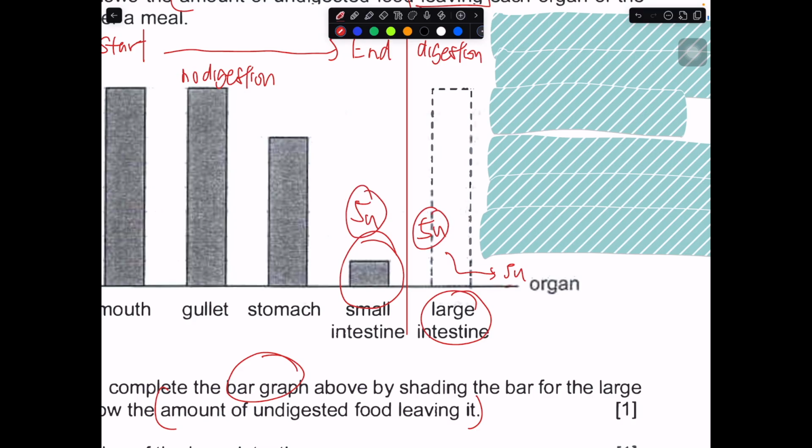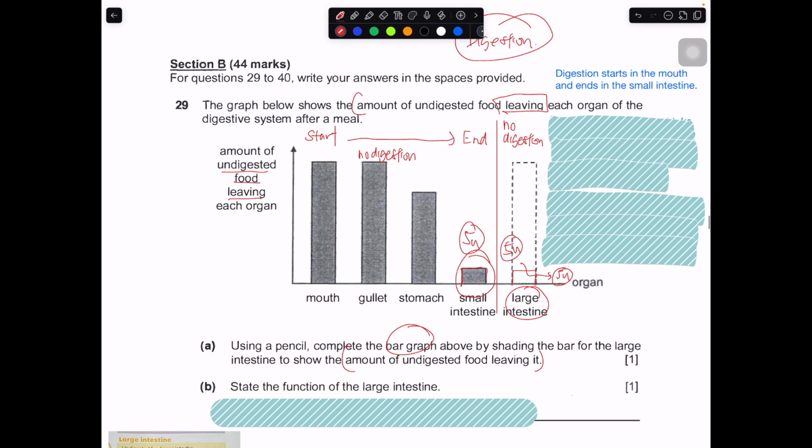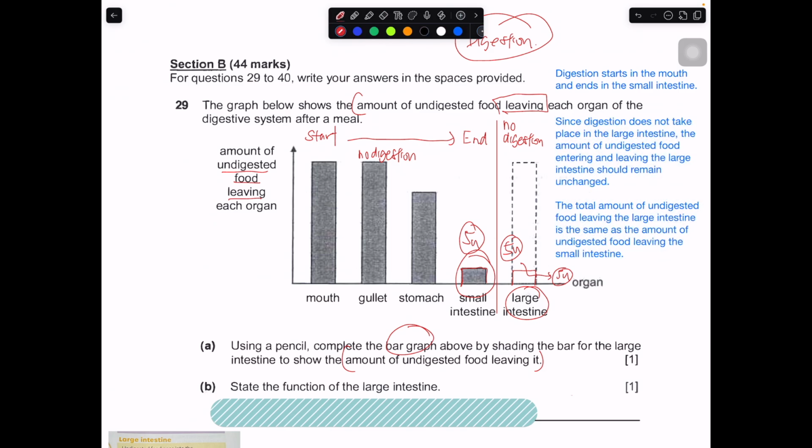Okay, so the clue over here in this case is your small intestine. So whatever bar that you draw for the small intestine, it should reflect in the large intestine. So it should be the same bar at the same height. Okay, so in this case, to recap this part, because digestion does not take place in large intestine, the amount of undigested food entering and leaving large intestine should remain unchanged. There is no digestion at all. So the total amount of undigested food leaving the large intestine is the same amount of undigested food leaving the small intestine. So the answer should be something like this.